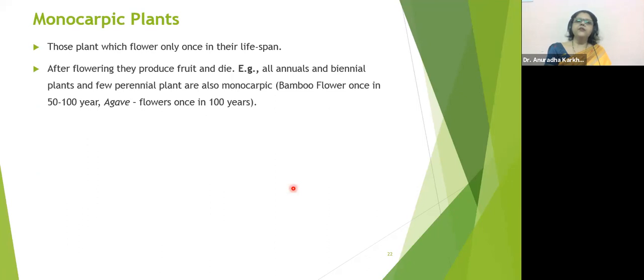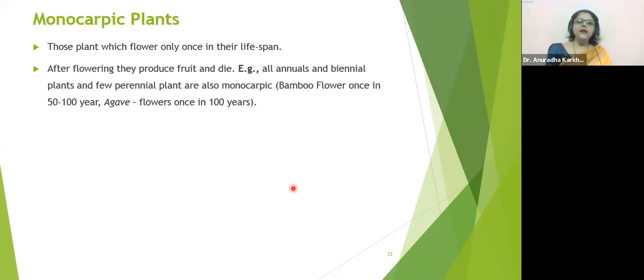Monocarpic plants flower only once in their lifespan. After flowering, they produce fruit and they die. Examples are all annuals, biennials, and a few perennial plants also. For example, bamboo flowers once in 50 to 100 years and it dies. Agave flowers once in 100 years and it dies.